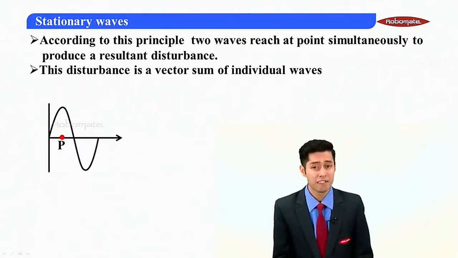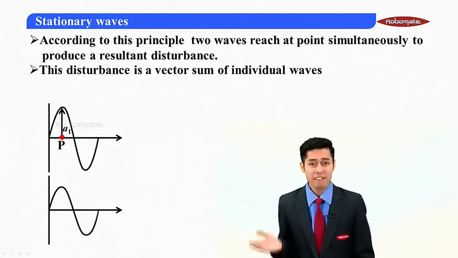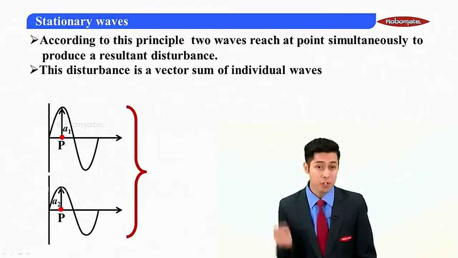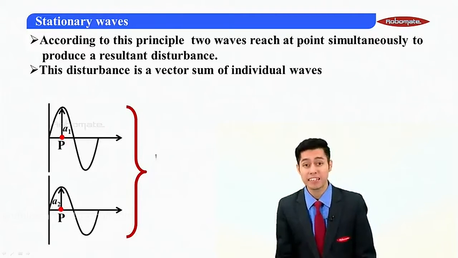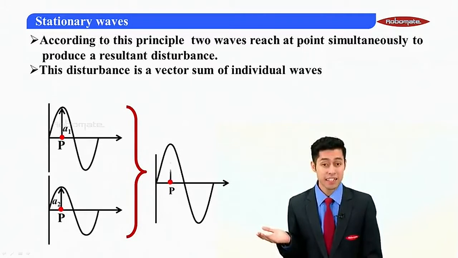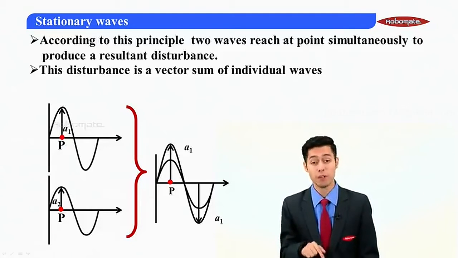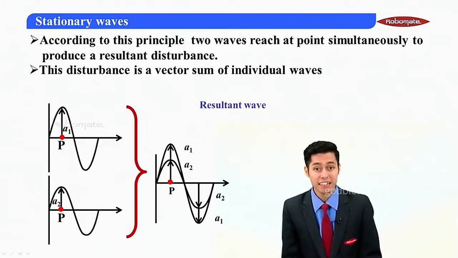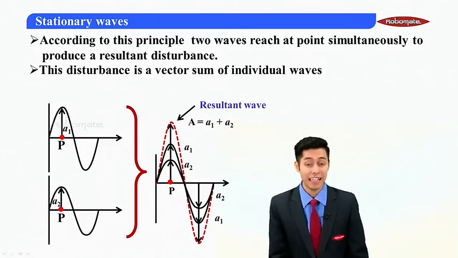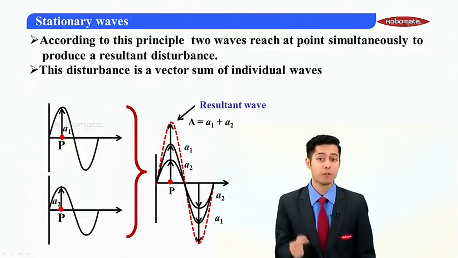You can see I have one wave having the amplitude A1. I have another wave having the amplitude A2. When they come together at a point simultaneously, a resultant disturbance is produced. This disturbance is a vector sum of the individual waves, meaning the resultant amplitude will be given by A1 plus A2, where A1 and A2 are the amplitudes of the individual waves.